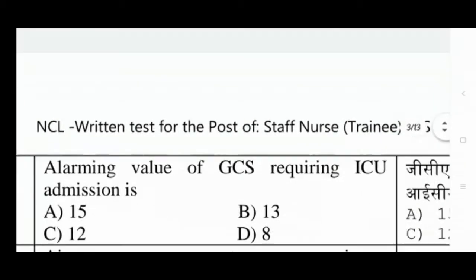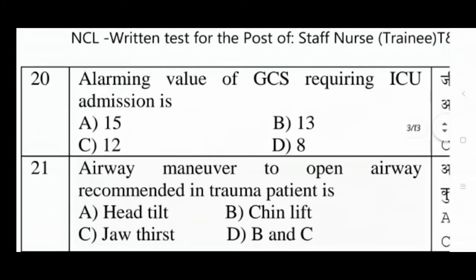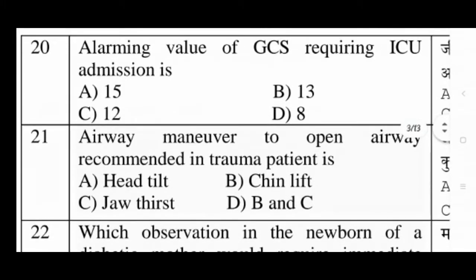Next question is, the alarming value of GCS, Glasgow Coma Scale, requiring ICU admission is: option A, 15; option B, 13; option C, 12; option D, 8. The answer of this question is 8. GCS value will be 8.